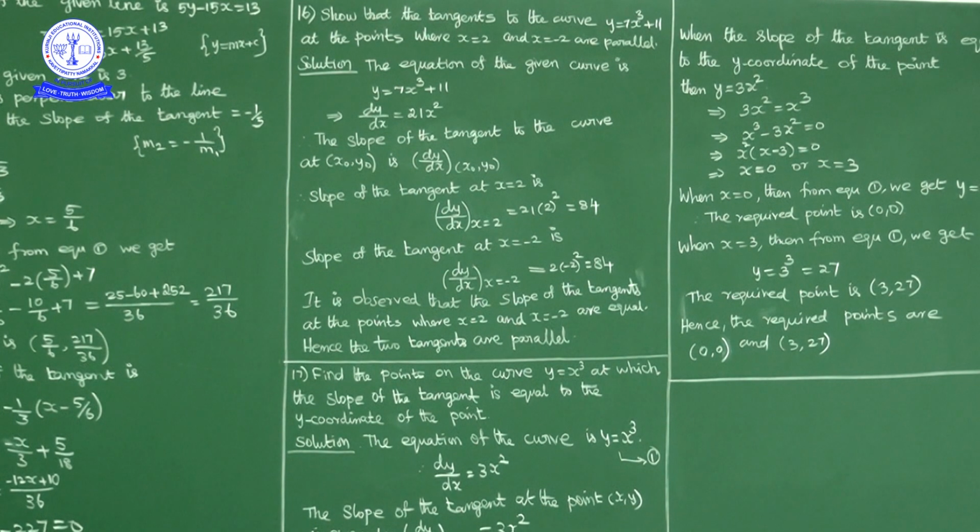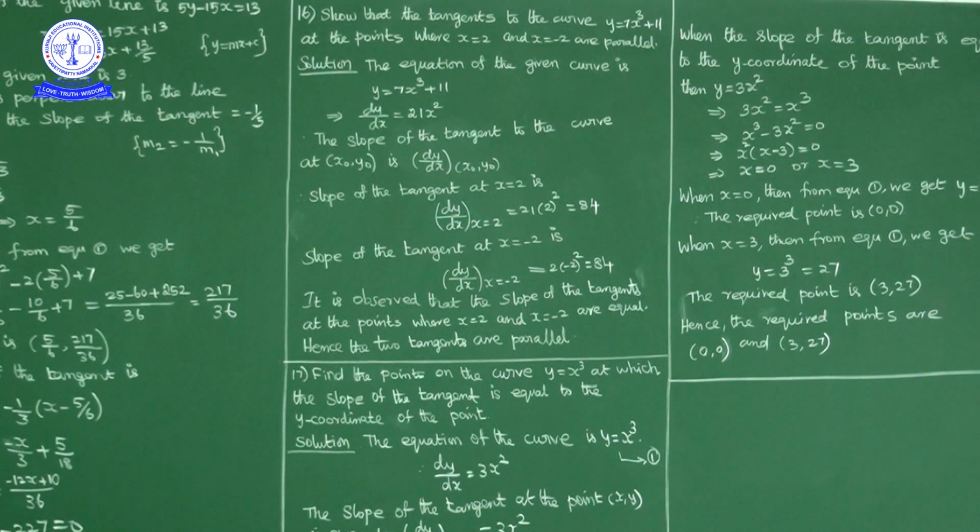Okay. But tangents parallel means their slopes are equal, means slope of the tangent at x is equal to 2 and slope of the tangent at x is equal to -2, both are equal to each other. That is what we have to show.